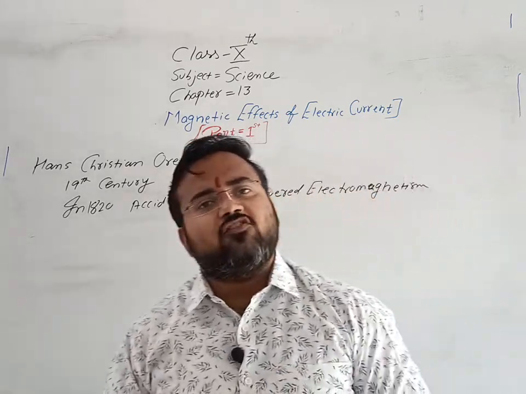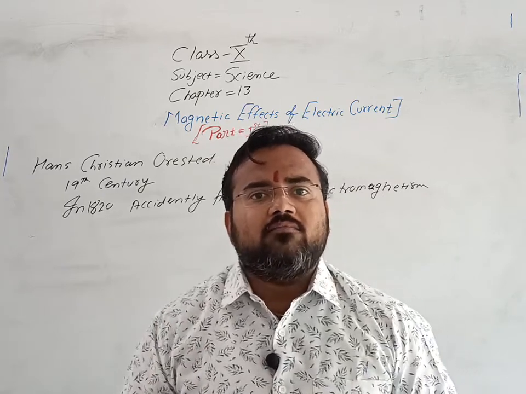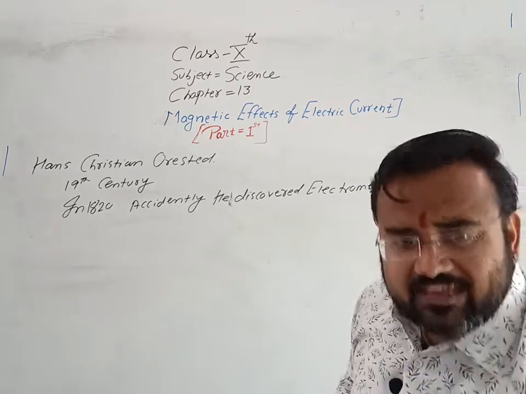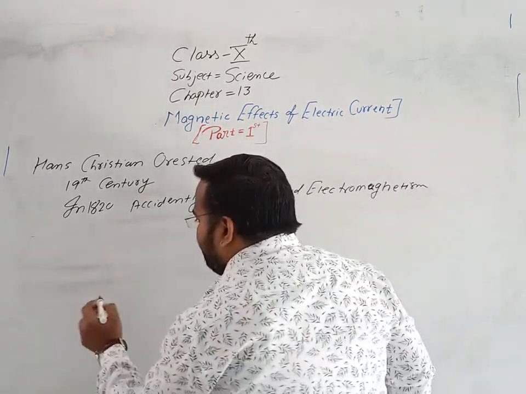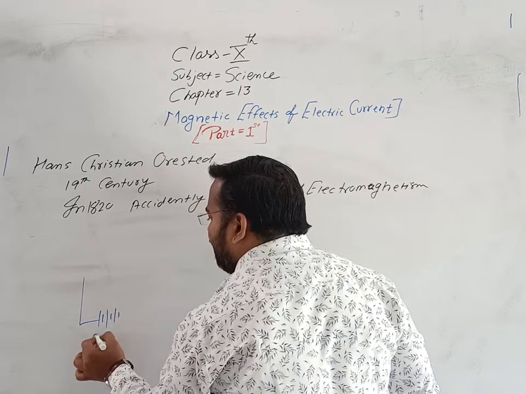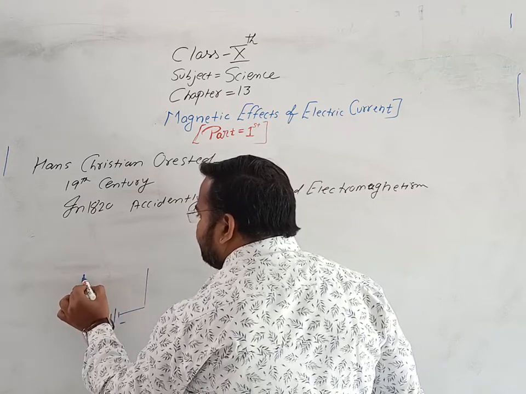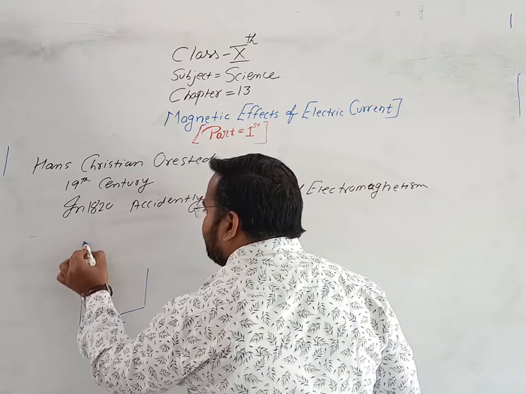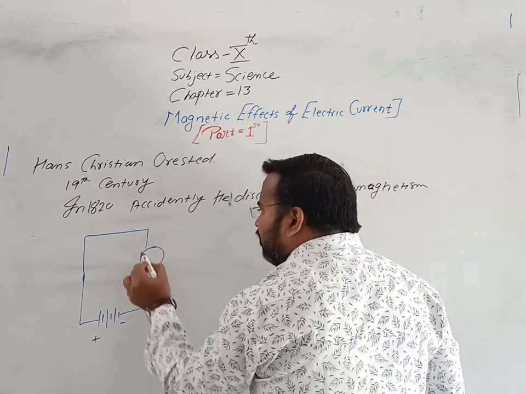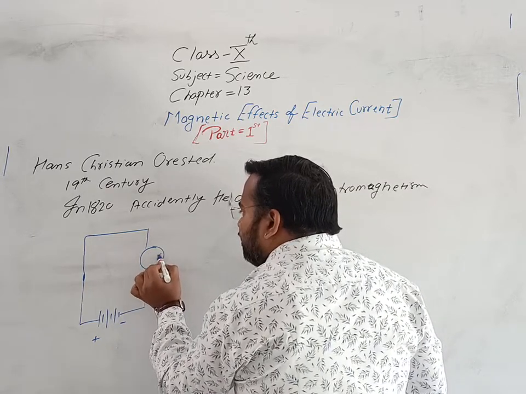Now we are going to see the experiment, how actually he concluded the electromagnetism. How actually he found out the electromagnetism. So he did one experiment. A wire is connected to a battery of high voltage. Here there was one compass which was arranged.